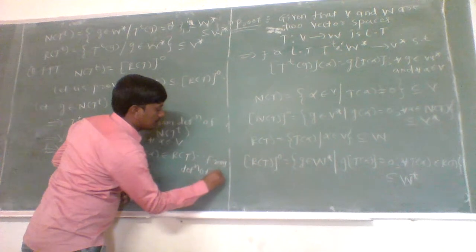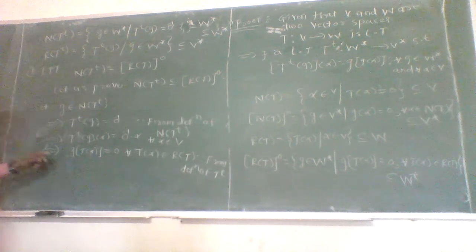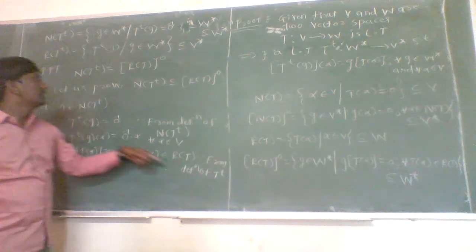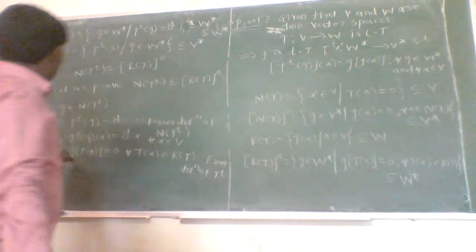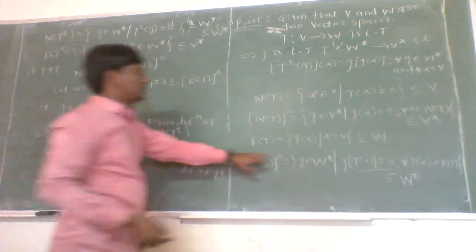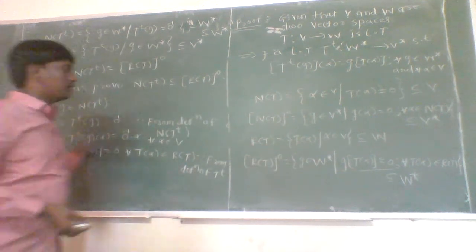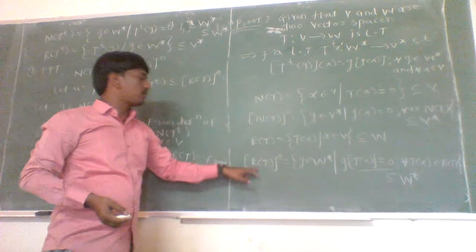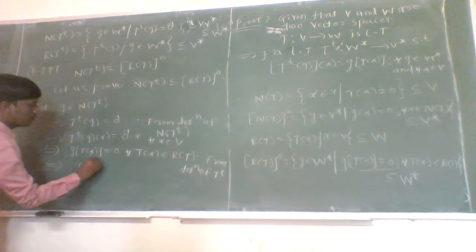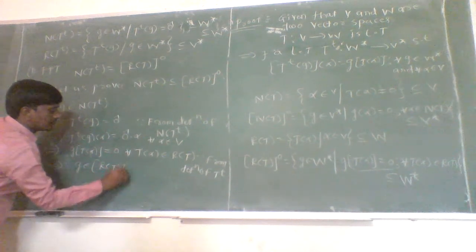Definition of T to the power T. Now, G composite T of alpha equal to 0 for each T alpha belonging to range space of T. Then by definition of annihilator of range space of T, as G composite T of alpha equal to 0 for each T alpha belonging to range space of T, from this definition G is belonging to annihilator of range space of T.